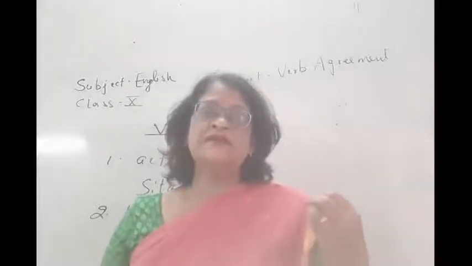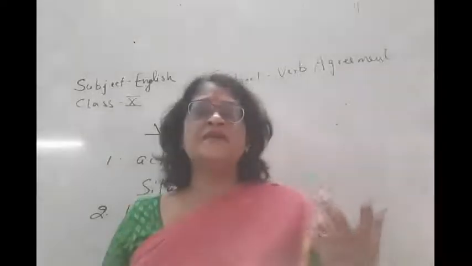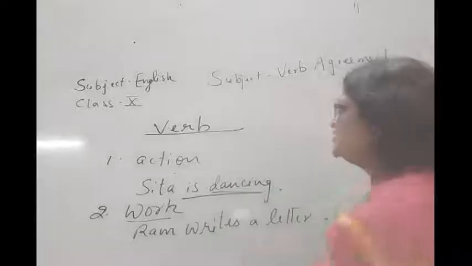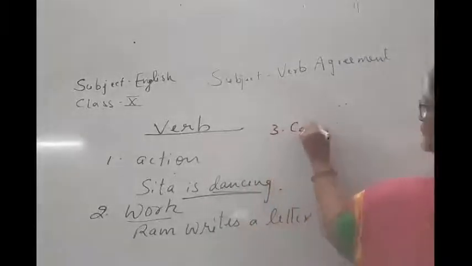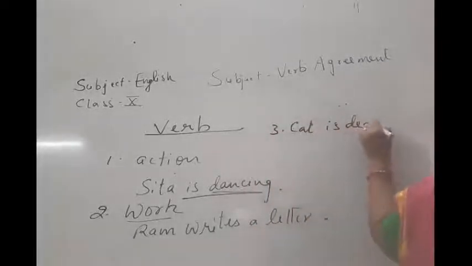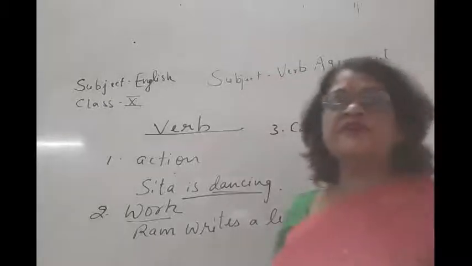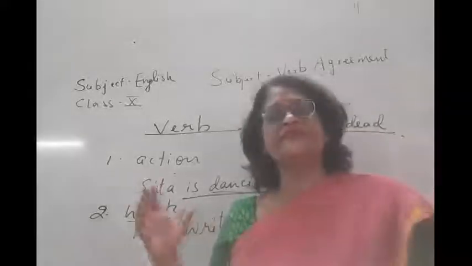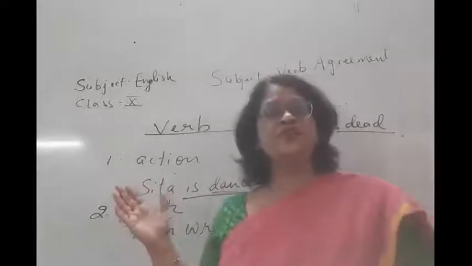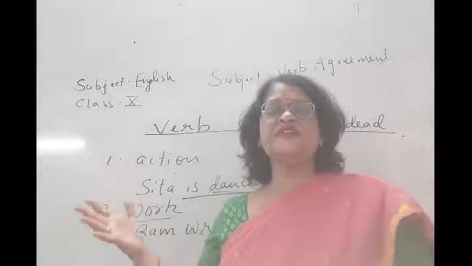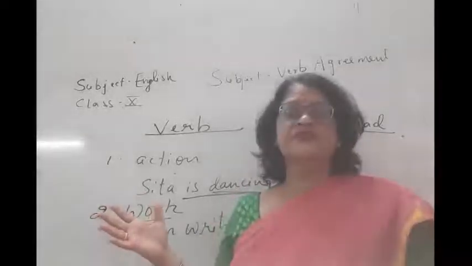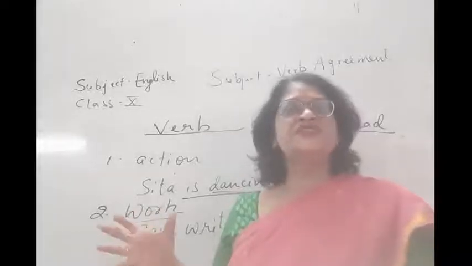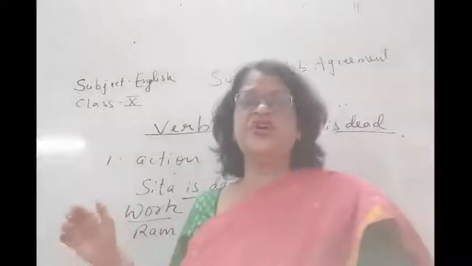My other concept for verb is be, state. Now, for example, cat is dead. Now, dead is a word which is neither showing that the cat is doing some work nor that it is doing some action. But of course, it is stating the state of the cat. So, verb also tells about the state of a person or thing.